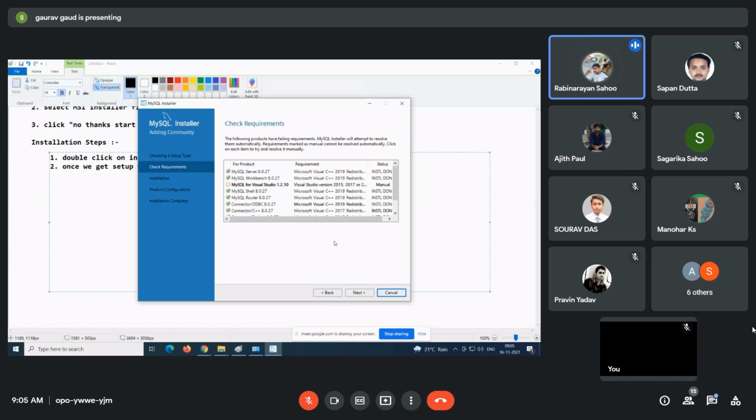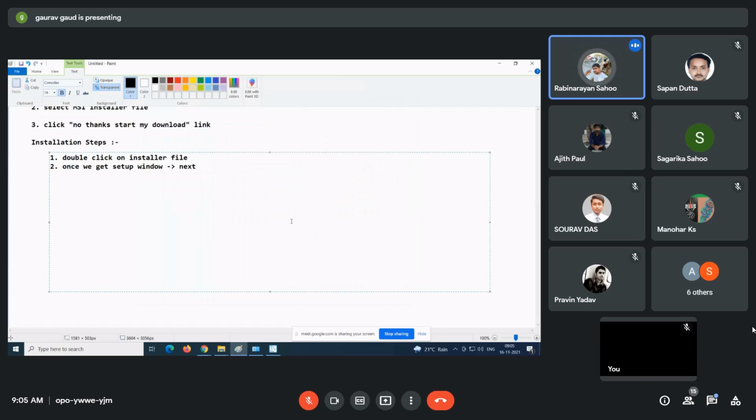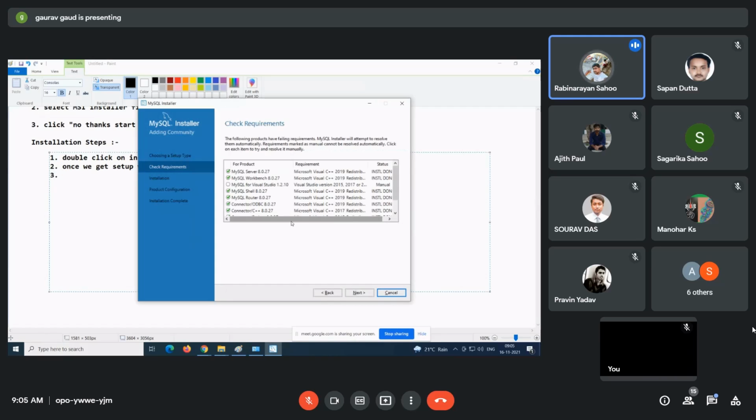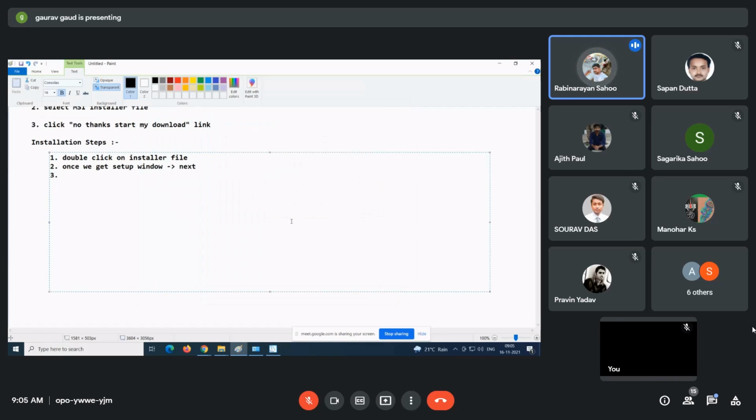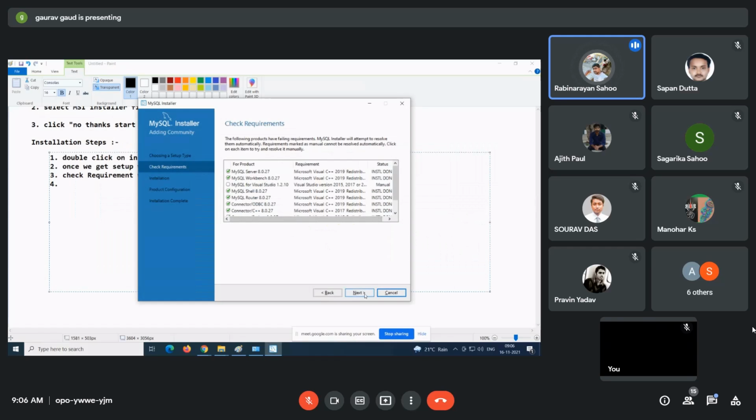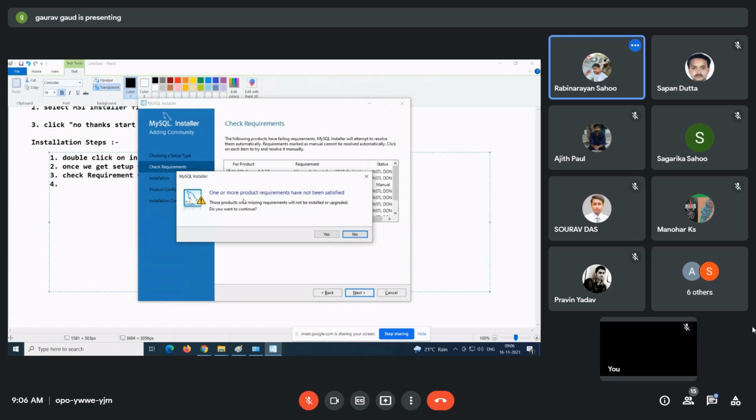So what you need to do after Next, we will get the check requirements window. In that we have to click on Execute. After this, click on Next. One or more product requirements have not been satisfied.